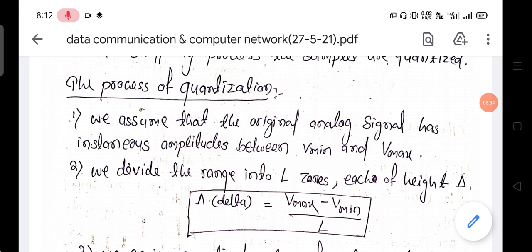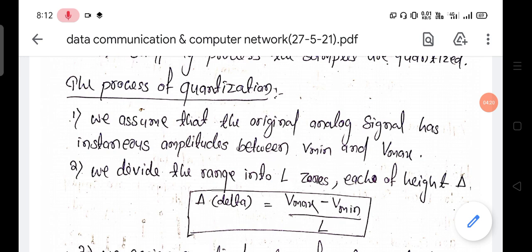The height of each zone, or each divided range, is always delta. Delta is V max minus V min divided by L. Remember this formula.